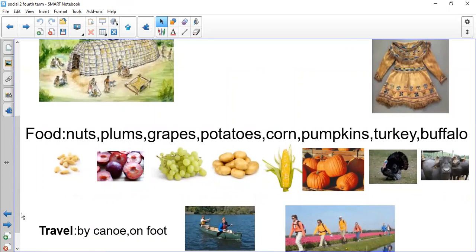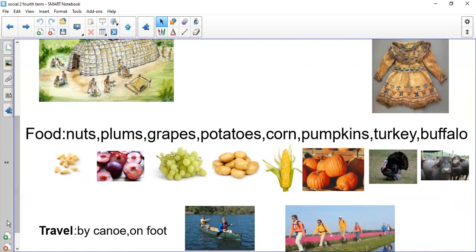Okay, like the Delaware. They are a little bit close to the Delaware. So this is the third group, the Osage, and the Osage lived on the plains. They had long houses in winter and small houses in summer. They ate nuts, plums, grapes, buffalo, and turkey. And they traveled by canoe or on foot. Okay, so this is the third group.